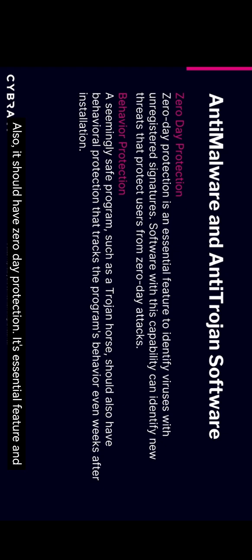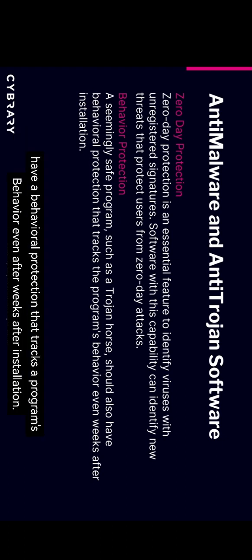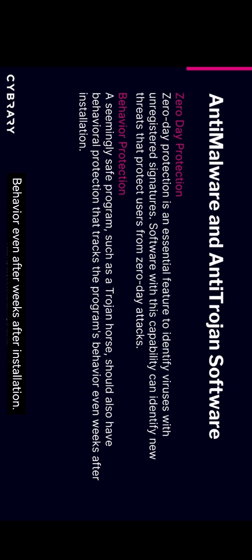Also, it should have zero-day protection. It's an essential feature in identifying viruses with unregistered signatures. Software with this capability can identify new threats and protect users from zero-day attacks. Also, behavior attack protection. A seemingly safe program, such as a Trojan horse, should have behavioral protection that tracks a program's behavior even weeks after installation.